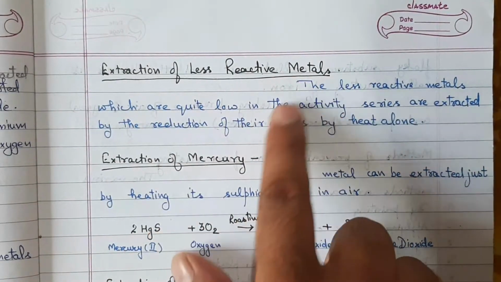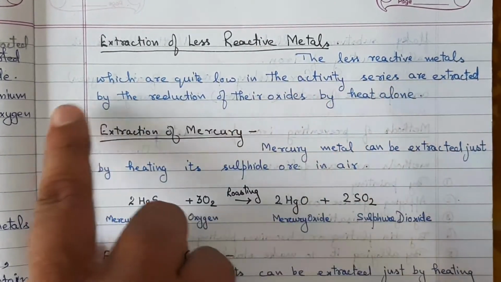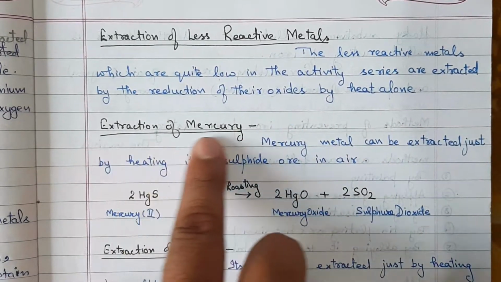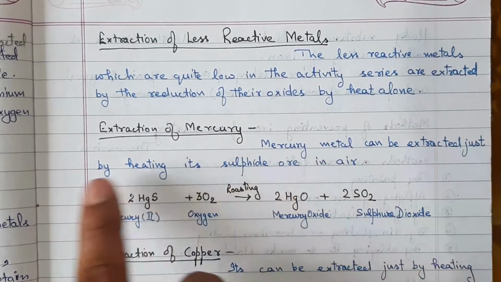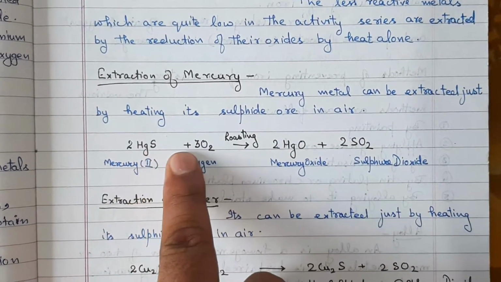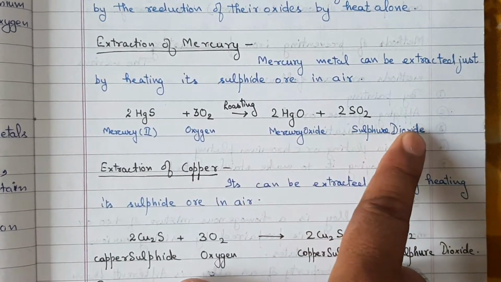Extraction of less reactive metals. The less reactive metals, which are quite low in the activity series, are extracted by the reduction of their oxides by heat alone. Extraction of mercury. Mercury metal can be extracted just by heating a sulfide ore in air. For example, 2HgS plus 3O2 on roasting gives 2HgO plus SO2.